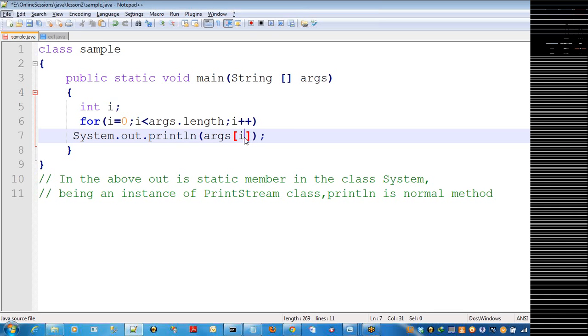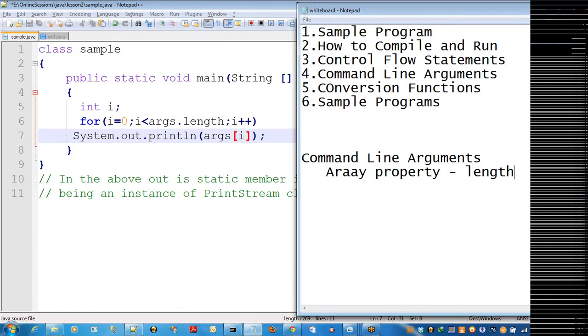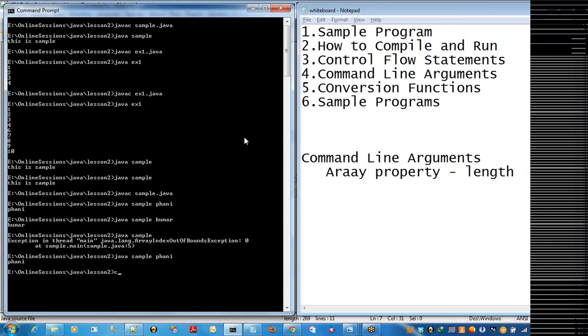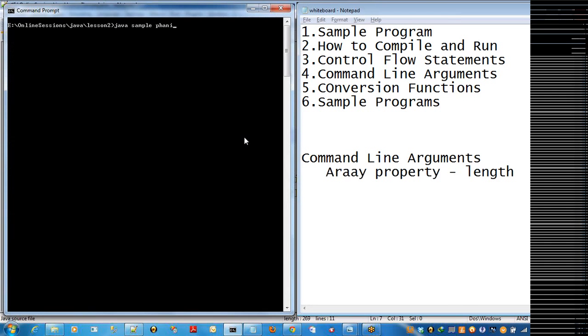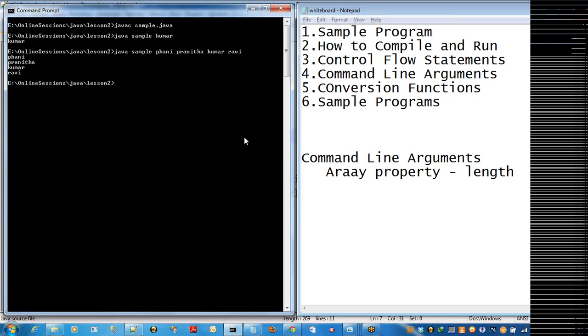Next, I compile once again. If I'm passing only one, it will display only one element. If I pass several, it will display all the elements.